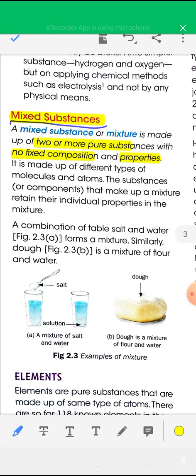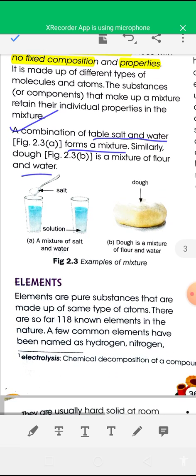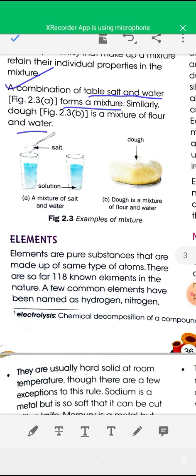Remember that. Okay, the substances that make up a mixture retain their individual properties in the mixture. Examples of mixtures: a combination of table salt and water will form a mixture. Similarly, dough is a mixture of flour and water. So these are some examples of mixtures: salt water solution, dough.